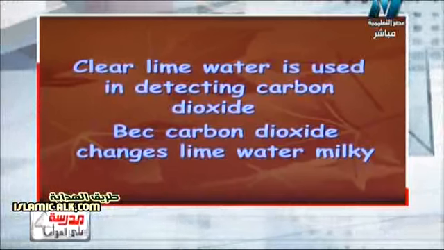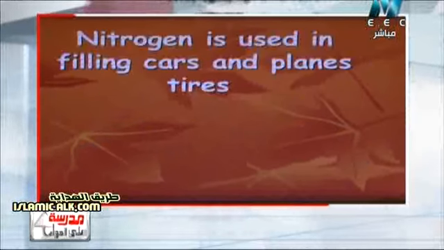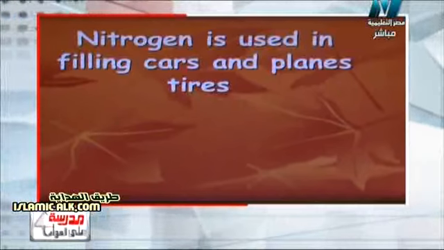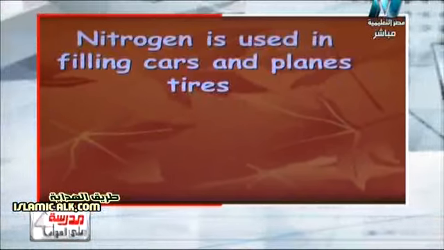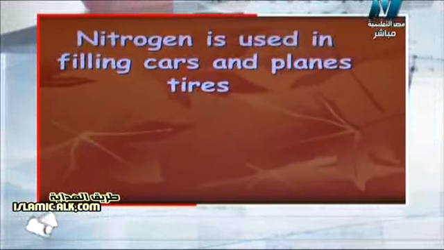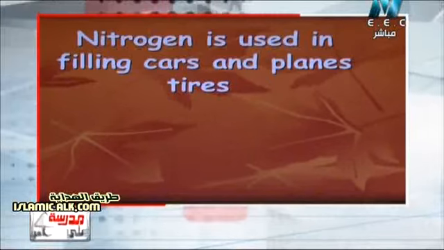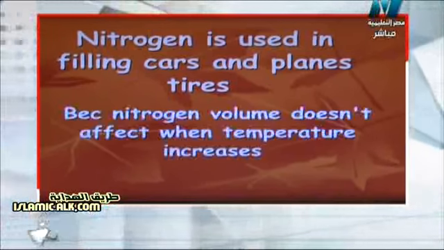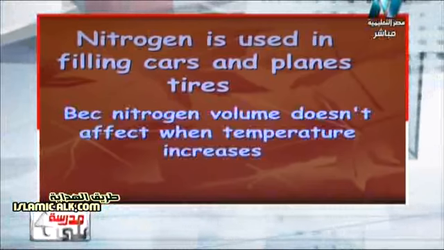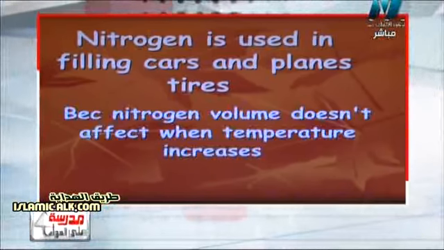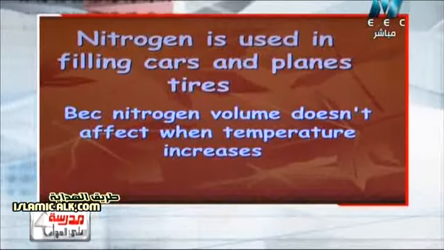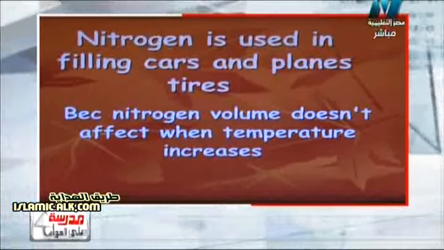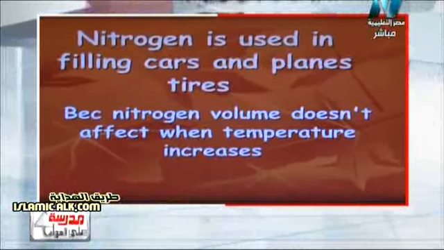Another question. Nitrogen is used in filling cars and planes tires. We know that because nitrogen volume isn't affected when temperature increases or decreases.